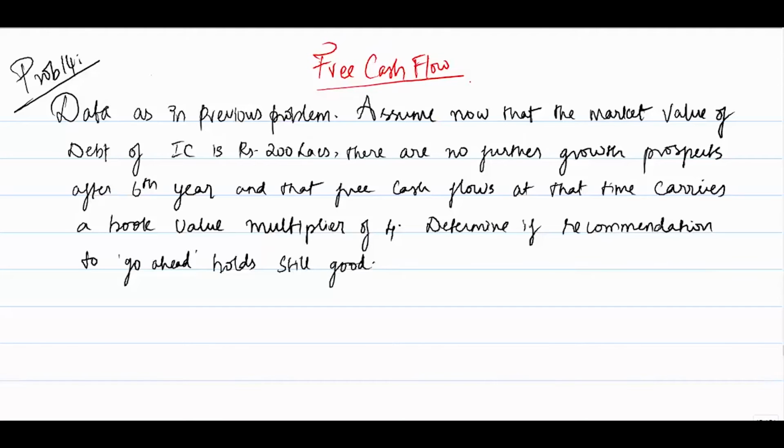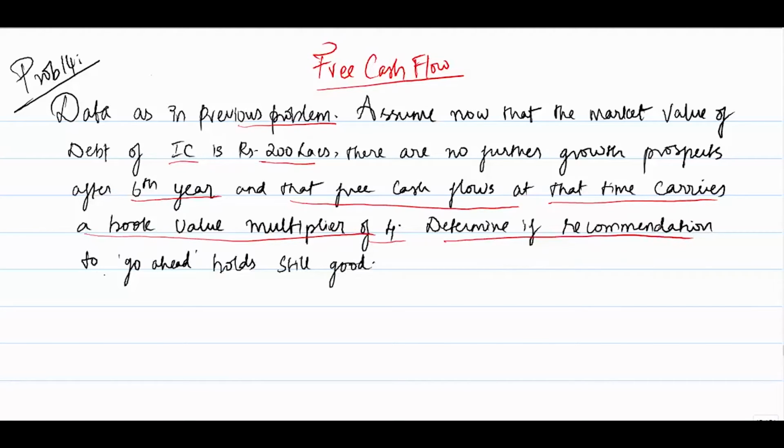So now we'll take the data as in the previous case and assume that the market value of debt of that company is 200 lakhs. And there are no further growth prospects after the 6th year, and the free cash flows at that time carry a book value multiplier of 4. So now we have to determine if the recommendation to go ahead still holds good.